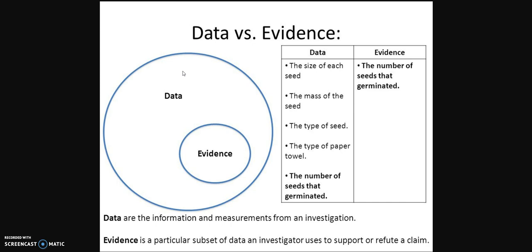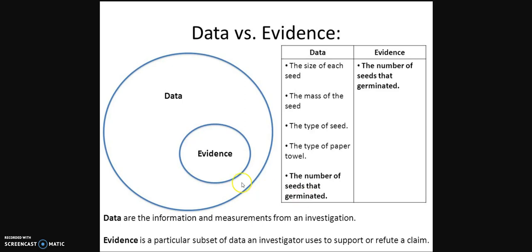So data is any kind of measurements from an actual investigation. Most of the time, this is going to be some kind of numerical number. So in here they tell you, okay, data in this instance is the size of the seed, the mass, number of seeds that germinated. So most of the time it's going to be some kind of numerical value. Now there can also be qualitative values, which are like descriptors, like the color change, and there are quantitative values, which are the measurements.